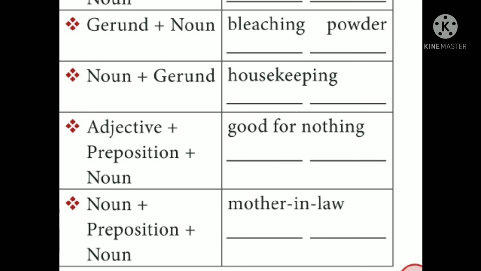One more example, free for all. So in these, the middle one is the preposition. Next one, noun plus preposition plus noun. That is mother-in-law. Mother is a noun, in is a preposition, and law is another noun. We can give one more example similar to that: sister-in-law. Sister is a noun, in is a preposition and law is a noun.